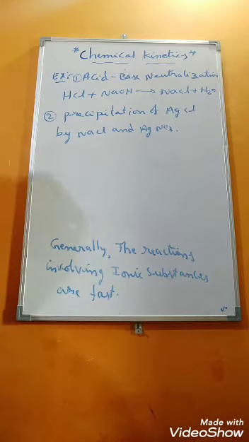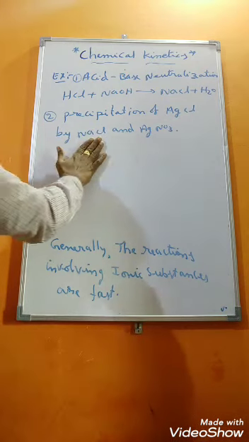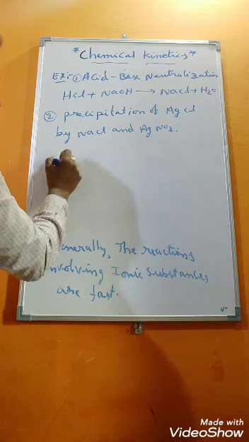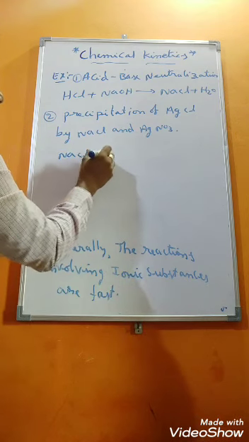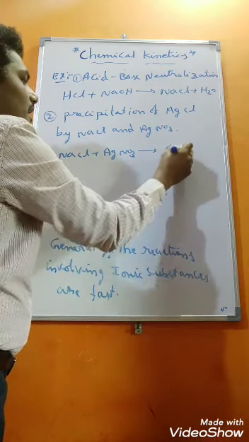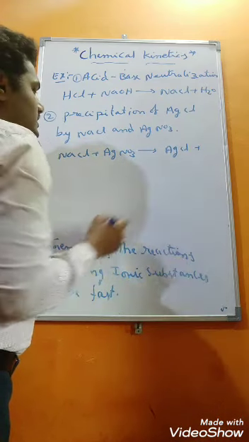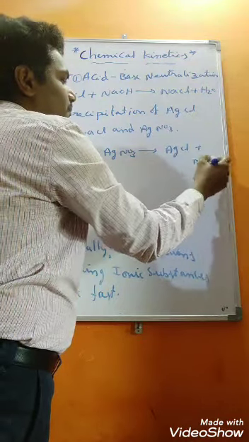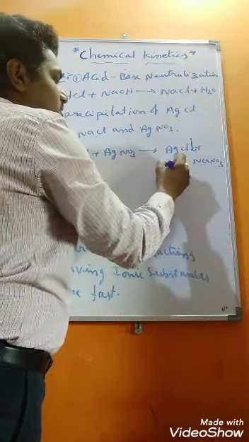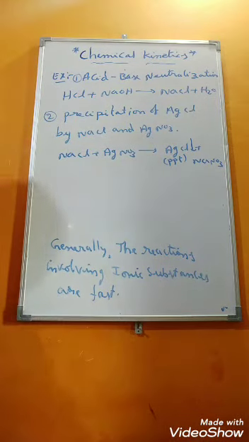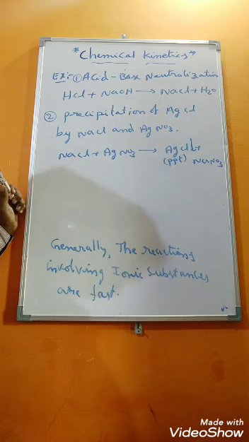NaCl aqueous solution and AgNO3 aqueous solution I have taken, and I got immediate precipitation, that is AgCl precipitation, because here also ions are involved in the reaction. AgCl precipitate and NaNO3 liquid are formed. AgCl precipitate is formed in this reaction. These are the examples of fast reactions, students.